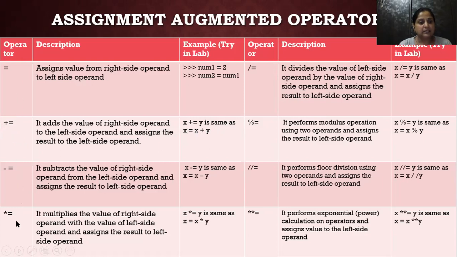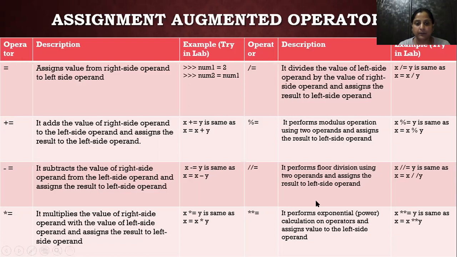Augmented operators are the same in number as your arithmetic operators. Every arithmetic operator can be treated as augmented. Suppose you want to add y into x and store in x again, then you use x plus equals to y. Same way with minus y, multiplication y, and so on.